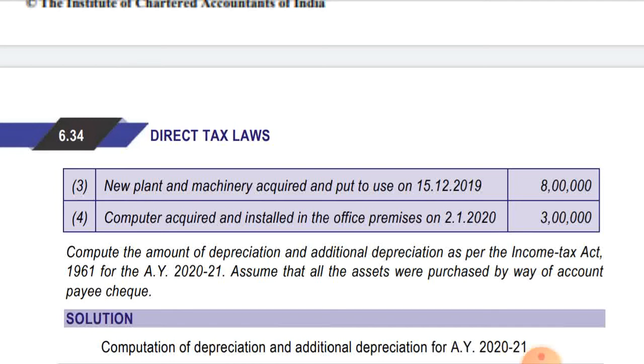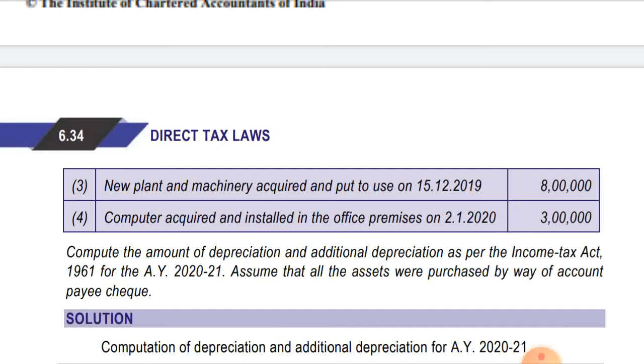Compute the amount of depreciation and additional depreciation as per the Income Tax Act 1961 for the assessment year 2021, assuming that all the assets were purchased by way of account payee cheque. Okay, so there is a condition that all the assets should be purchased by an account payee cheque, account payee bank draft, or use of electronic clearing system or any other prescribed electronic mode, then only you can claim the depreciation on the assets.